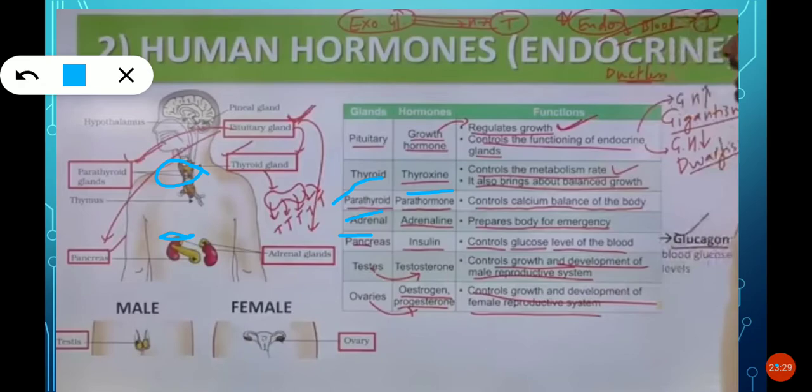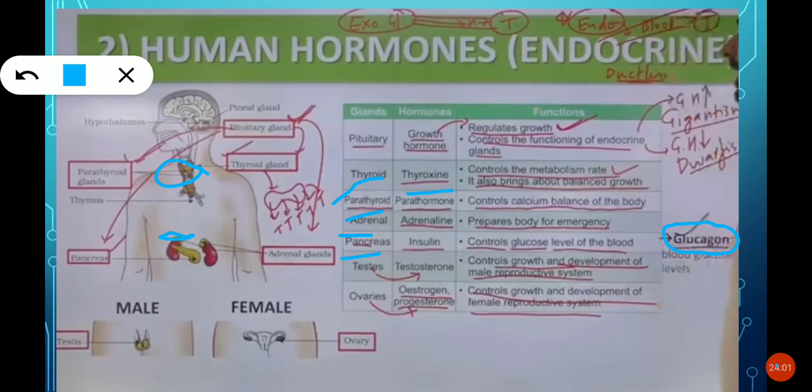Okay, next, pancreas. Pancreas secretes insulin, and what does insulin control? Glucose levels of the blood. Okay, it controls the glucose levels, the insulin hormone. And the pancreas secretes one more hormone, that is glucagon. It raises the glucose levels.